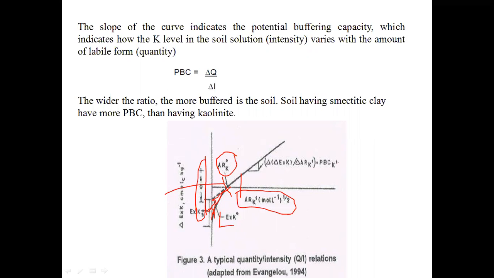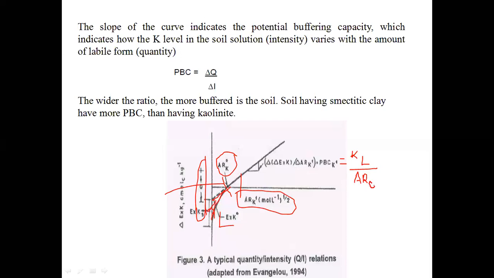So this PBCK, or potential buffering capacity of potassium, we can call it labile potassium by AREK, the equilibrium activity ratio. We can write it like this also. This is very important from your examination point of view. This graph is a typical QI isotherm.